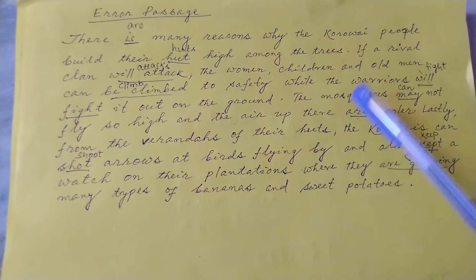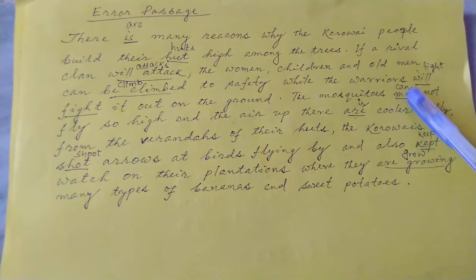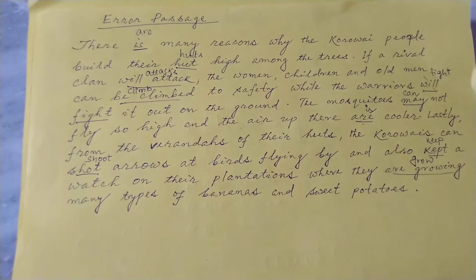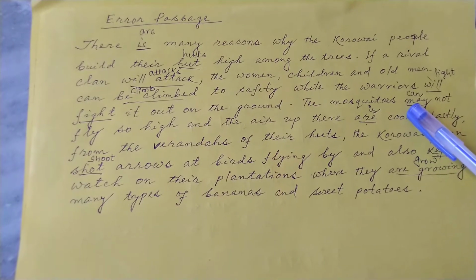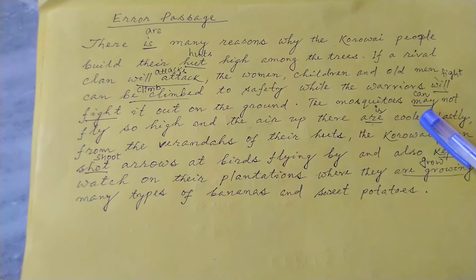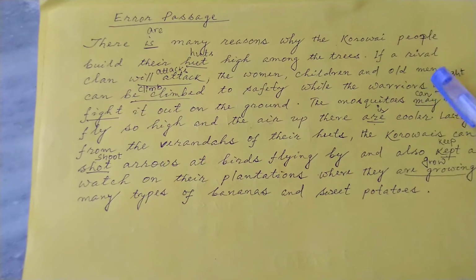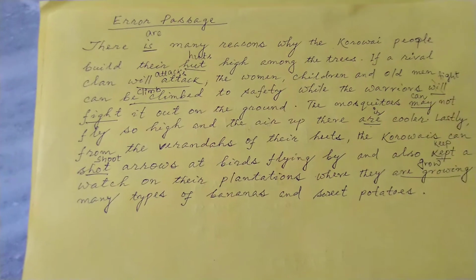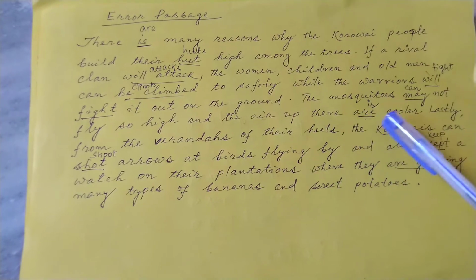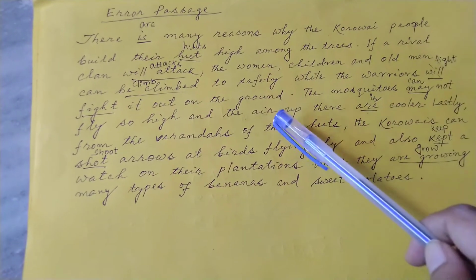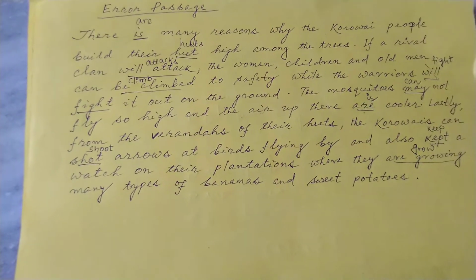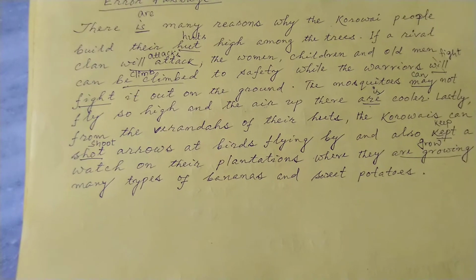The mosquitoes may not fly so high. Here may not is a wrong use. May is usually used to express possibility. No, it is not for possibility. It should be used for inability, and the proper modal should be can. The mosquitoes cannot fly so high and the air of there are cooler. Here the subject air is singular, so it should follow the singular form of the verb. The air of there is cooler.